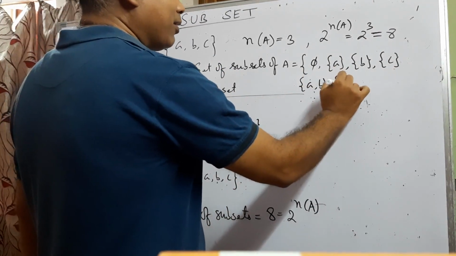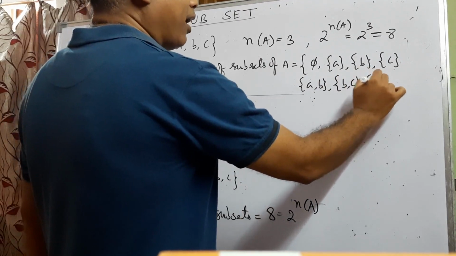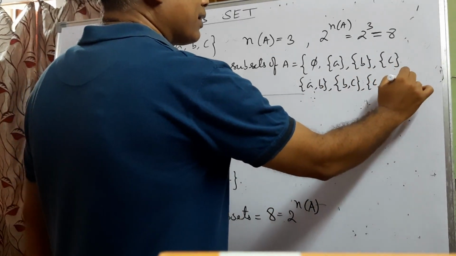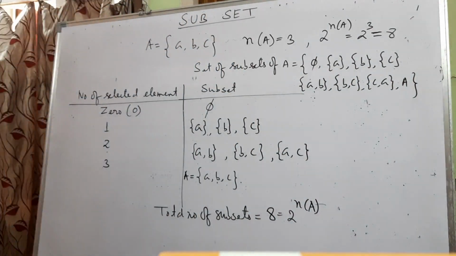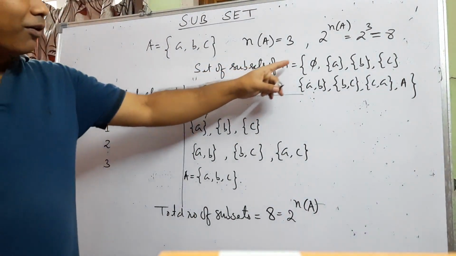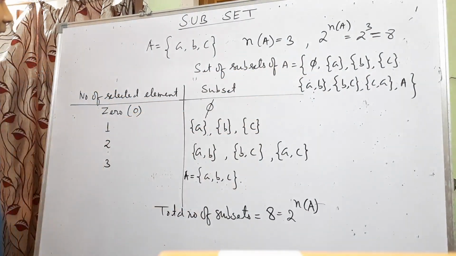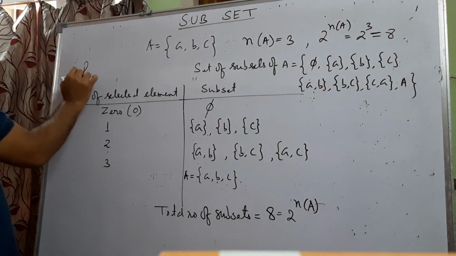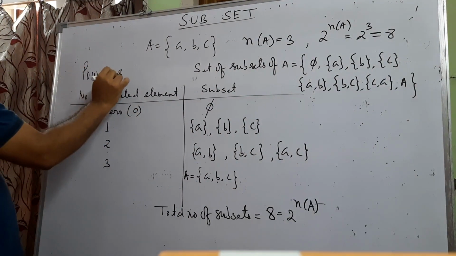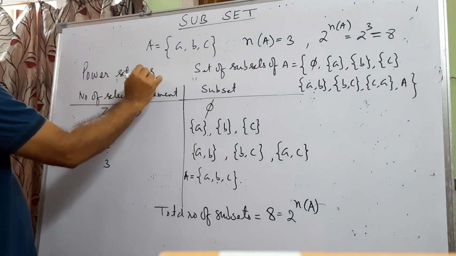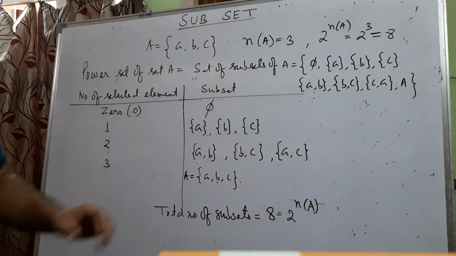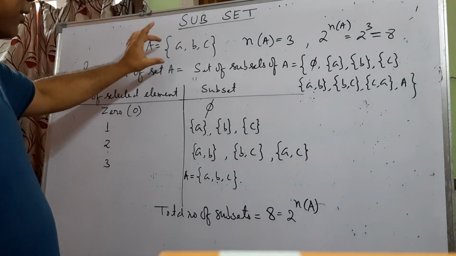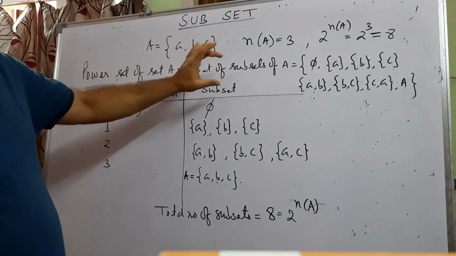So in the listing method, if I write them, I have to write within curly brackets, and set A itself. So what is it? The set of all the subsets of set A. It is called the power set of set A. Power set of set A means the set of all the possible subsets of set A.